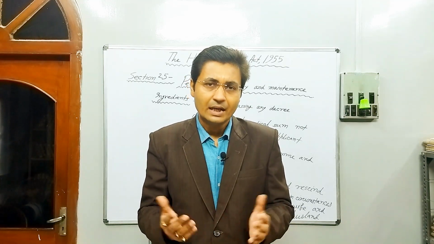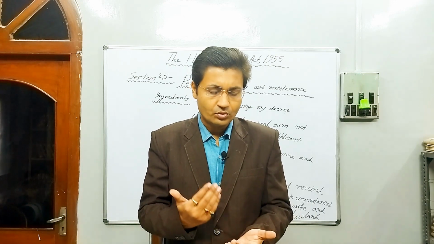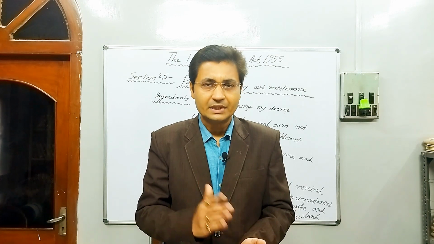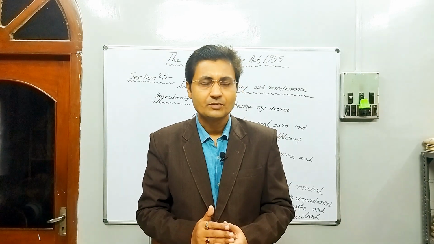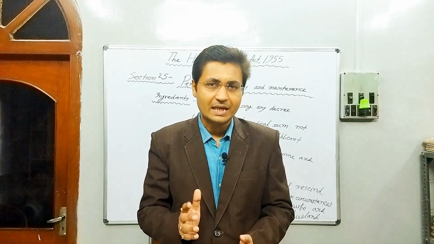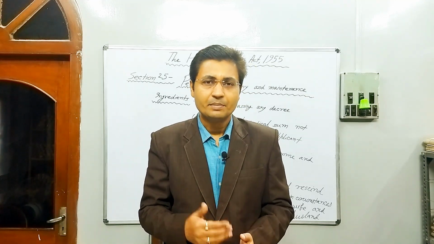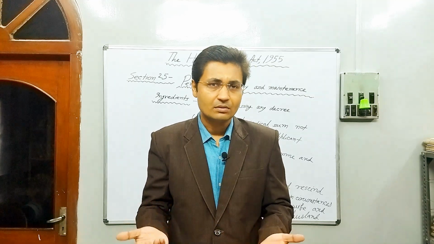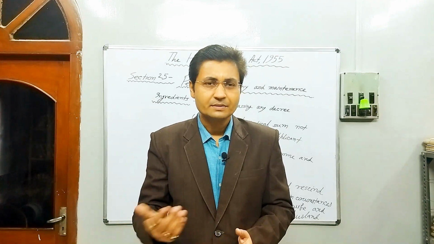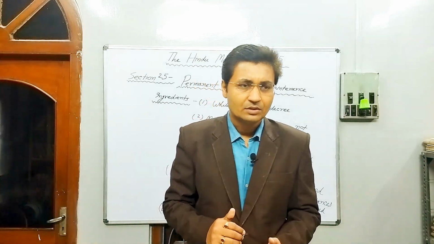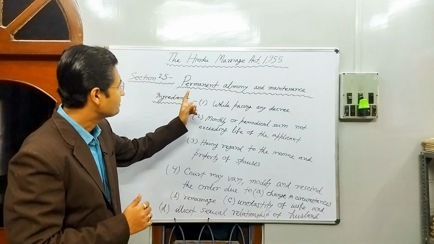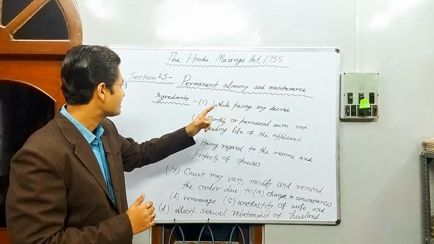incomes of either spouse. The court will consider the income and the property of both the petitioner and respondent, and then the court will grant the order of permanent alimony, which is to be paid on a periodical or monthly basis by the respondent to the petitioner. So let us have a look at Section 25, that is permanent alimony and maintenance.